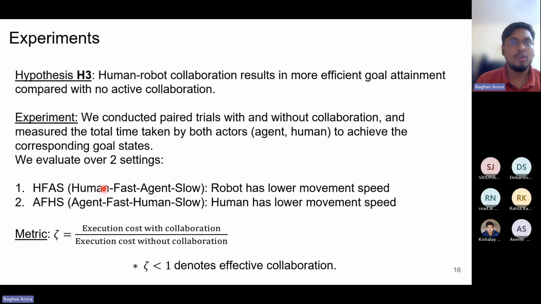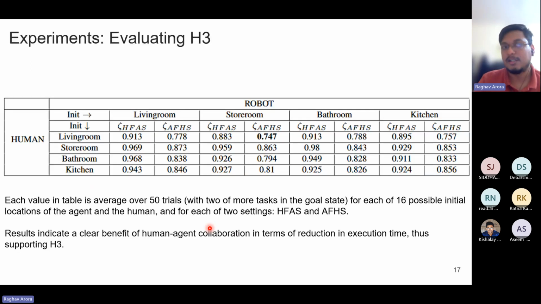So we want to show that overall collaboration is beneficial for our environment, and we also show that this is the case for different initial states and for different types of settings, whether the human is fast or whether the agent is fast. Here the metric we have used is called zeta, which is defined as the ratio of execution cost with collaboration and the execution cost without collaboration. And if the value of zeta is less than 1, that means the execution cost with collaboration is lower, and that denotes effective collaboration. So let us look at the results here.